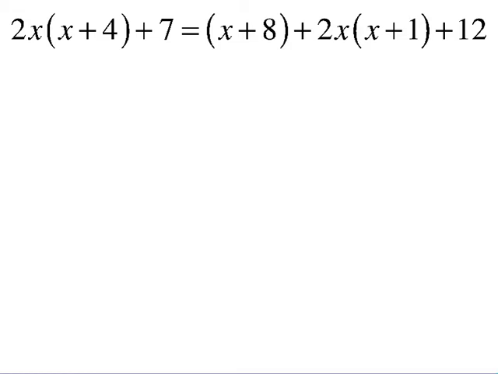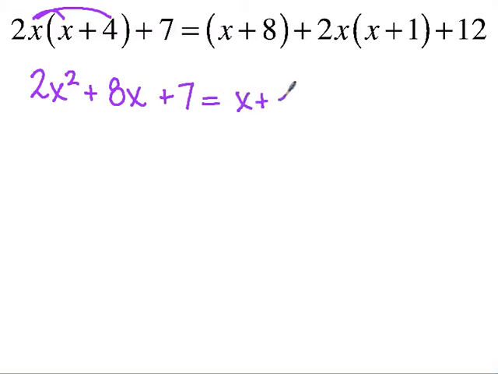So the first thing you're going to do is you've got to distribute. And I've got a couple places to distribute. Here's my first place to distribute. So when I distribute, what do I get? 2x squared plus 8x. And then I still have my 7 equals. Now the x plus 8 in parentheses, there's nothing times it. So I'm just going to go ahead and take those parentheses off, x plus 8. Okay, you can do that.